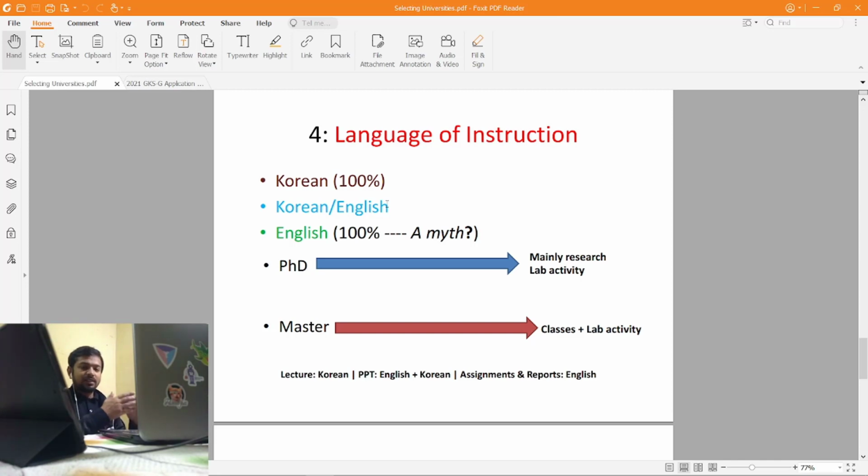So that's what it is written, Korean/English. It depends on the course you choose. It depends on the program you choose.